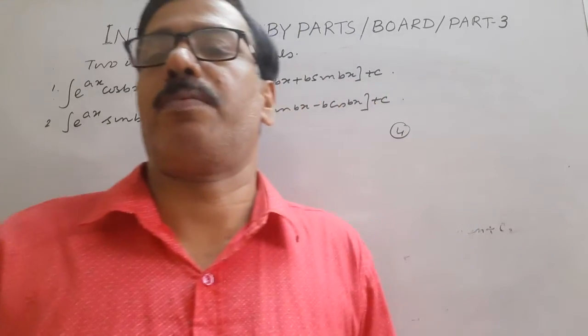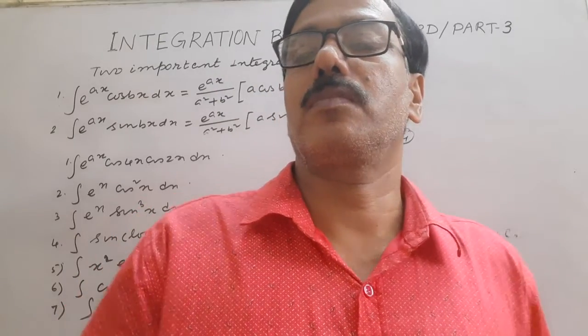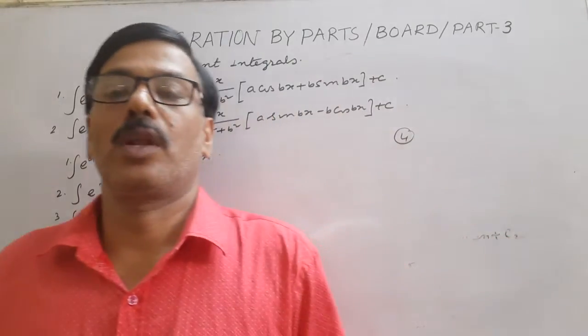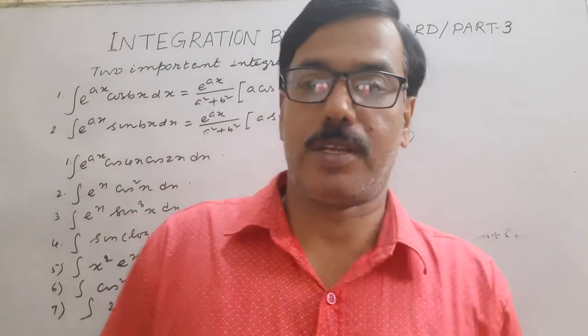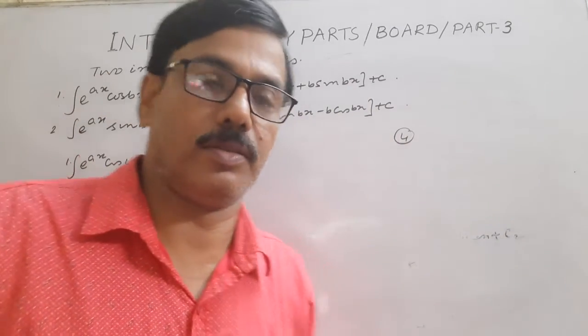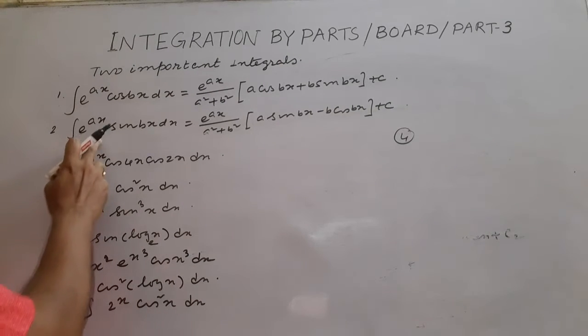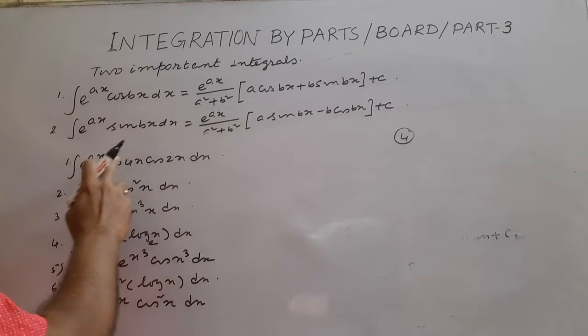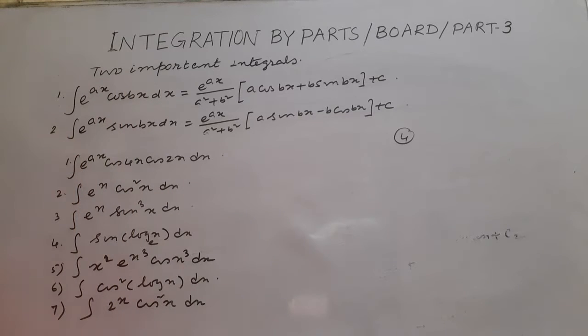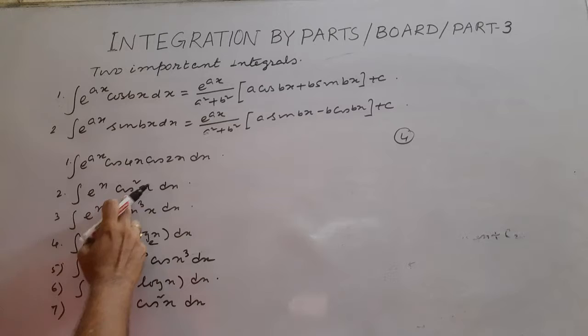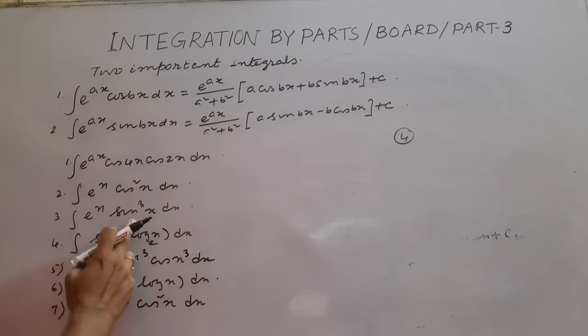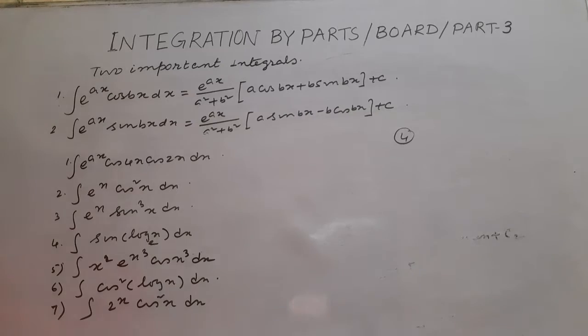Then application. Now application of this result. So e to the power ax, an exponential function, and a sine or cosine function. You can apply this result. E to the power x cos square x dx, e to the power x sine cube x dx. So they are of the same type.